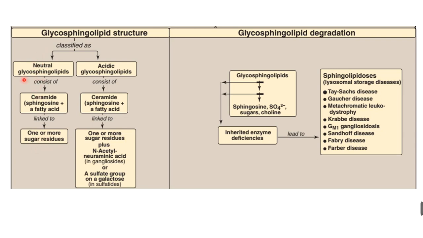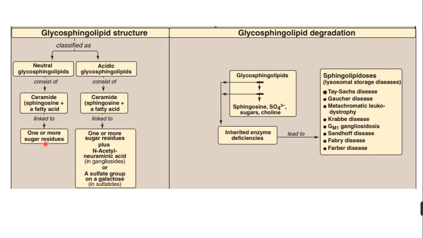In acidic glycosphingolipids, the ceramide, that is sphingosine plus fatty acid, is linked to one or more sugar residues plus N-acetylneuraminic acid, which is present in the gangliosides, that is GM, and sulfatide. Sulfatide means a sulfate group is attached.